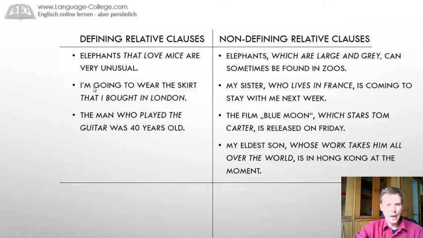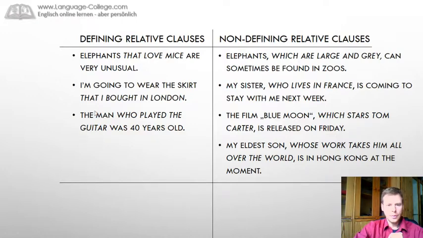Same here. I'm going to wear the skirt that I bought in London. Let's try to leave the relative part out. I'm going to wear the skirt. Which one? We don't know. So I have to identify it, define it. That I bought in London. I've only bought one in London, so I'm going to wear that.